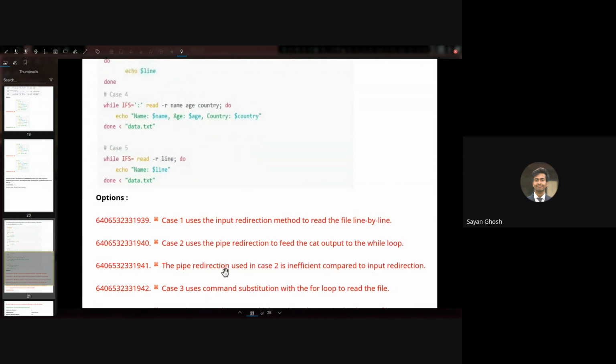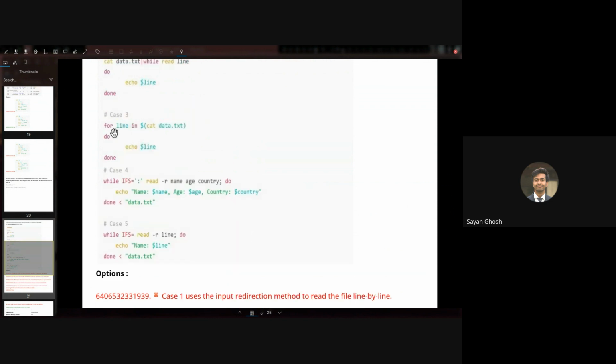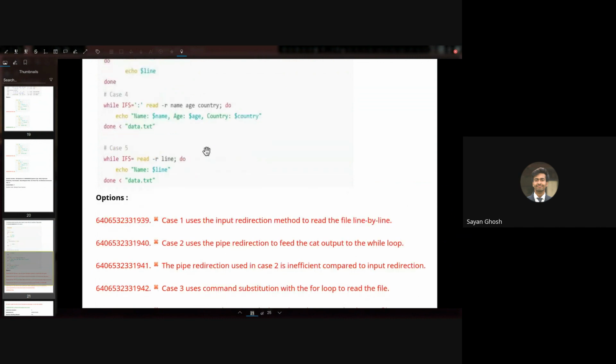Right, so the fourth option is that case 3 uses command substitution with the for loop to read a file. That is also correct. In case 3, we are using command substitution. We have cat data.txt, which is a command, and we first run that command, and on the output of that, we run the for loop. So it is using command substitution and a for loop to iterate over the file, line by line. Sorry, word by word. So case 3 uses command substitution with the for loop to read the file.